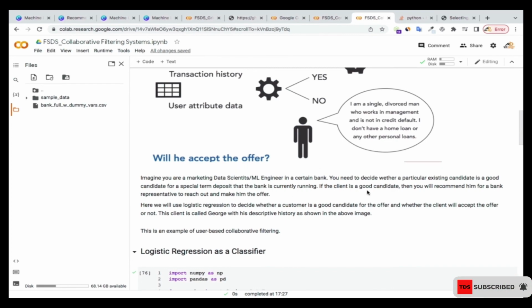Now if the client is a good candidate, then you recommend him for a bank representative to reach out and make him the offer. But if, according to your recommendation, the client is not a good candidate for the special term offer, then you're not going to recommend.